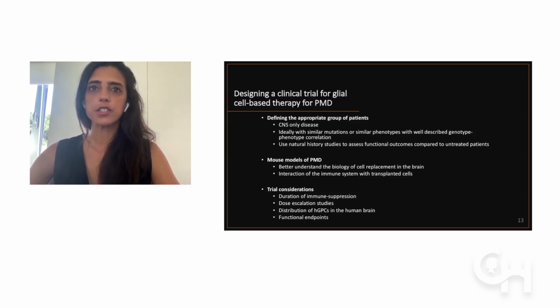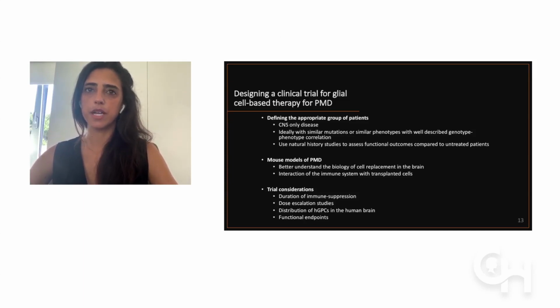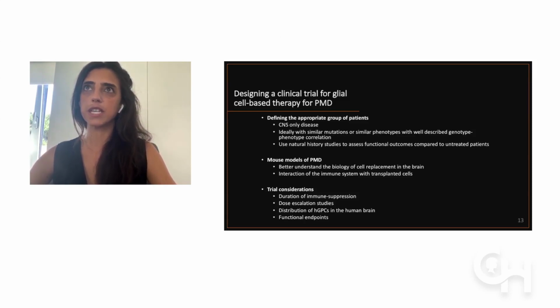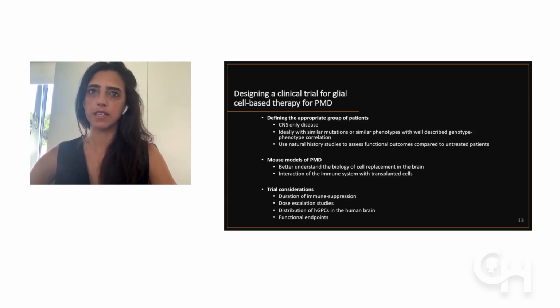Another point is the importance of the mouse models for Pelizaeus-Merzbacher disease. As I mentioned, although we use the shiverer mouse brain, which is a very important model for hypomyelinating disorders, the shiverer mouse brain does not have the same mutation as Pelizaeus-Merzbacher disease. And although it's critical to have the proof of principle to use this therapy, it is important to learn from the specific models of Pelizaeus-Merzbacher disease. For that, we're also generating chimeras within the brain from cells from patients with PMD and corrected lines in order to understand the degree of replacement of sick cells by healthy cells.